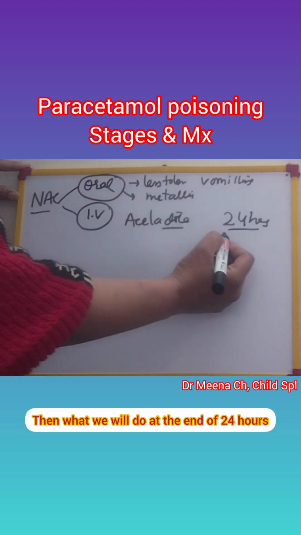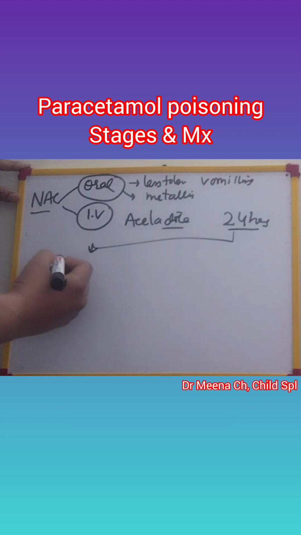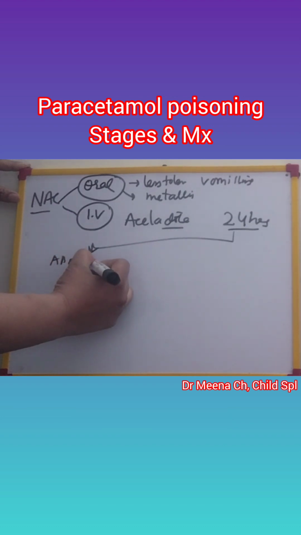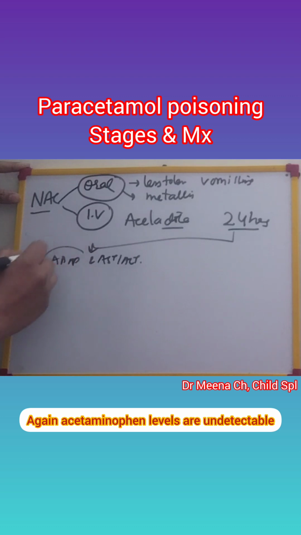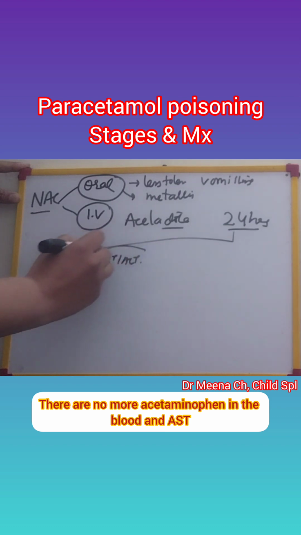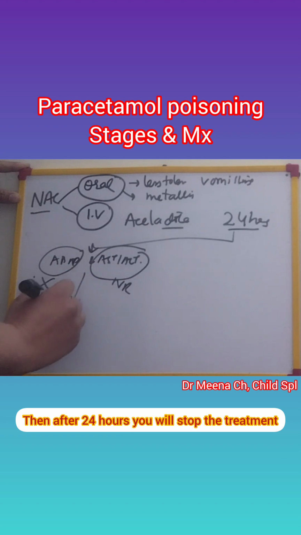Then what will we do? At the end of 24 hours, we'll get the levels of acetaminophen and AST and ALT done. If acetaminophen levels are undetectable, there is no more acetaminophen in the blood, and AST, ALT levels are normal, then after 24 hours you will stop the treatment.